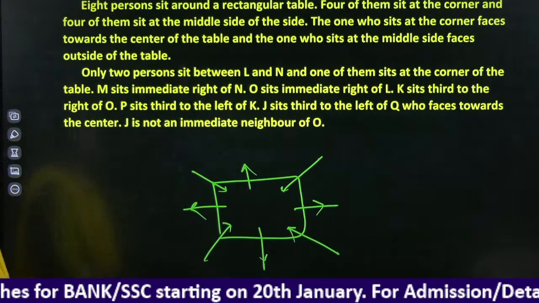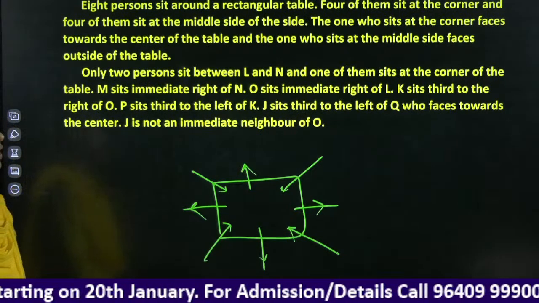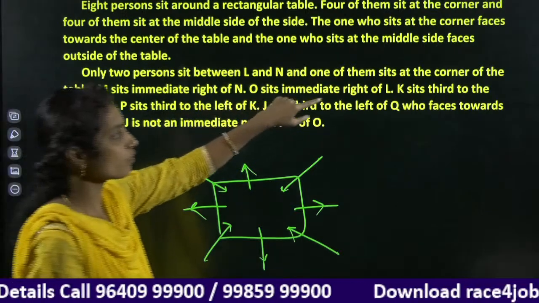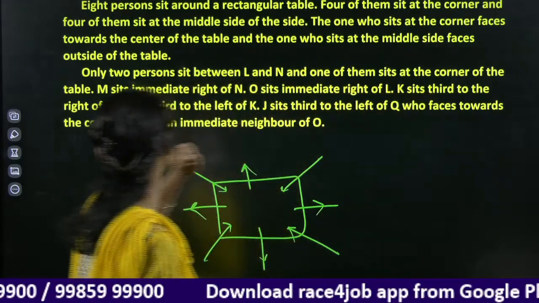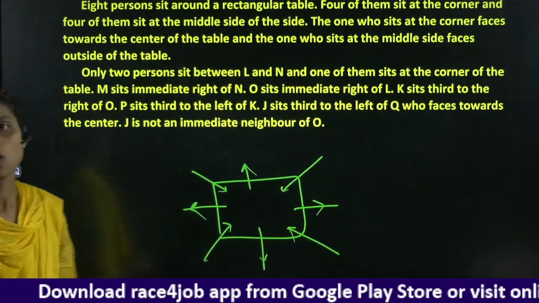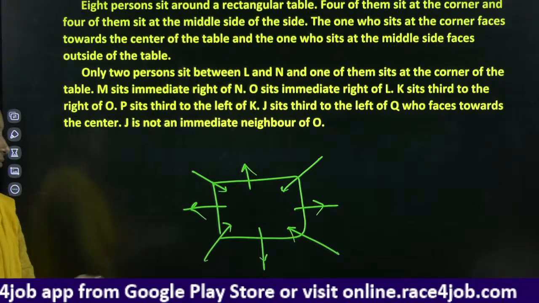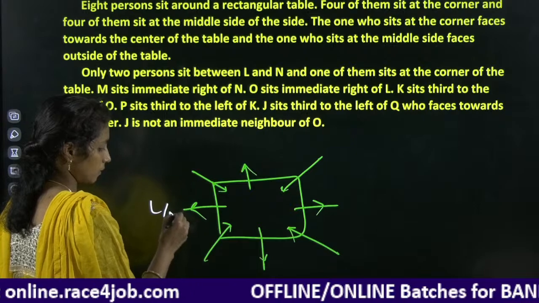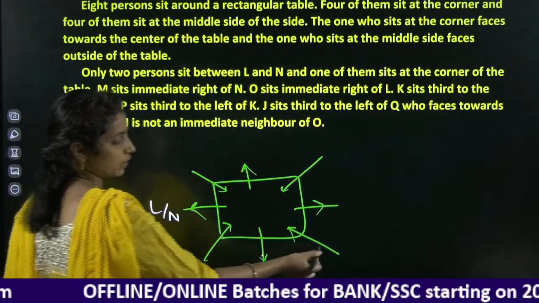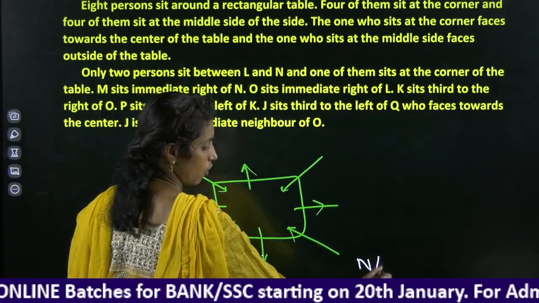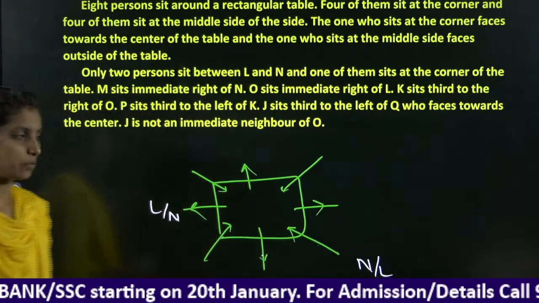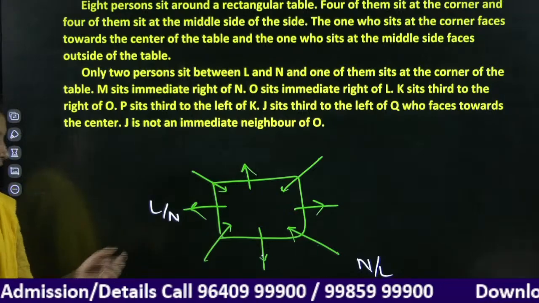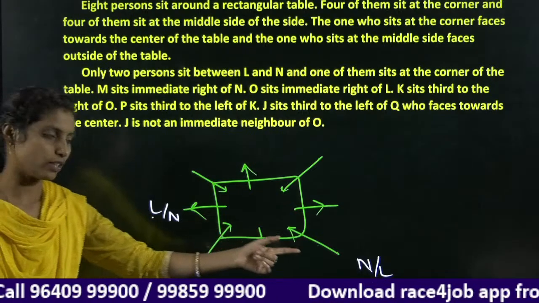Only 2 persons sit between L and N. In between L and N, 2 persons are there, and one of them sits at the corner of the table. Since one is at the corner, there are 2 chances: corner N or L. We need to assume here, since we do not know whether they are on the left side or right side, so we are saying L or N, N or L.